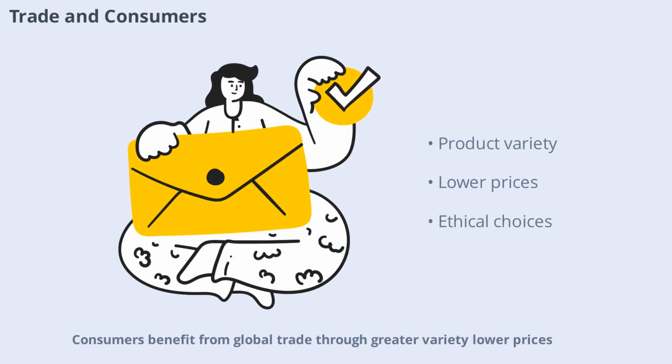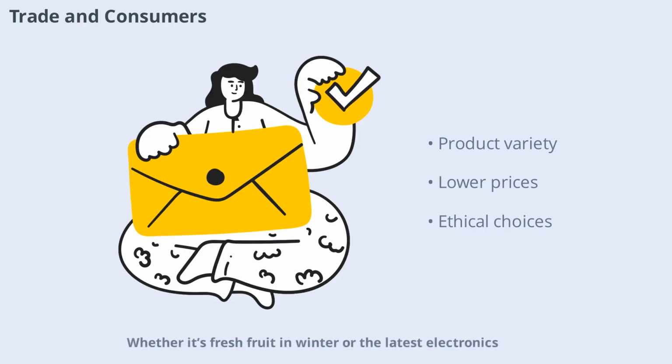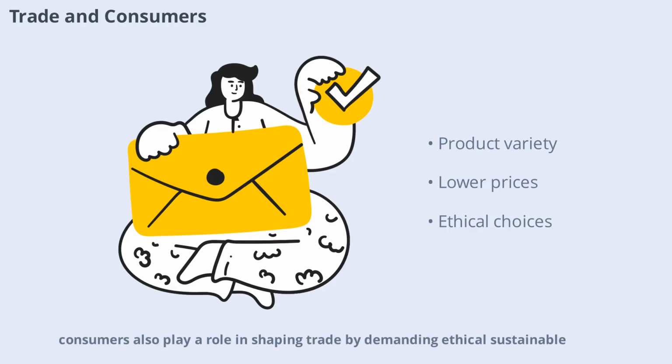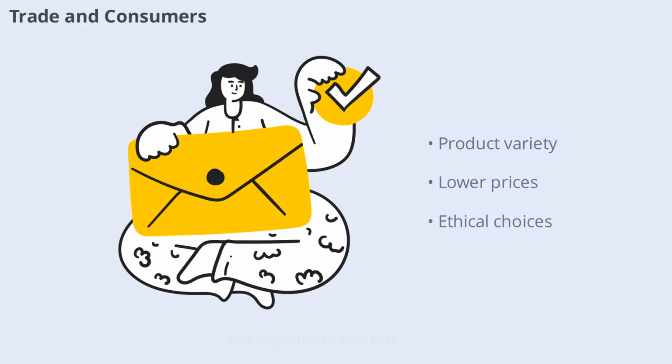Consumers benefit from global trade through greater variety, lower prices, and access to products from around the world. Whether it's fresh fruit in winter or the latest electronics, trade makes it possible. However, consumers also play a role in shaping trade by demanding ethical, sustainable, and high-quality products. Their choices influence what businesses produce and how they operate.